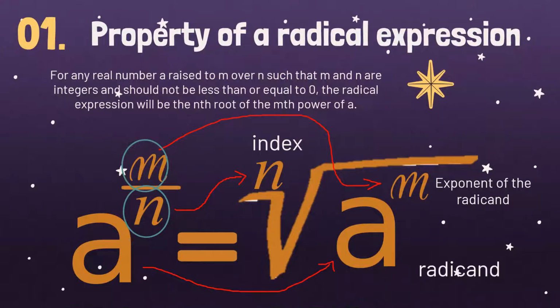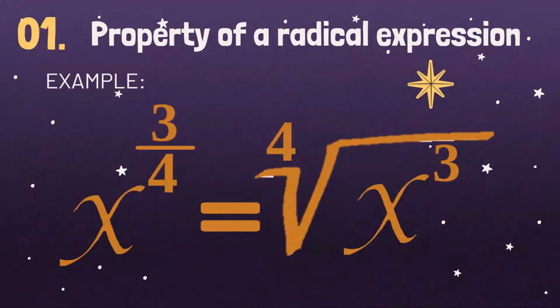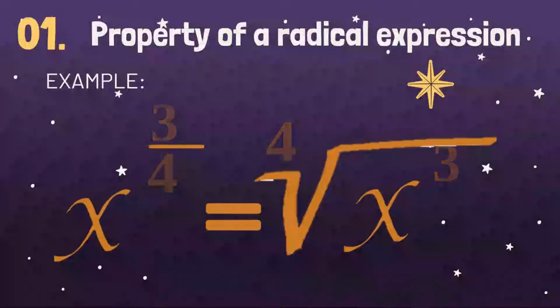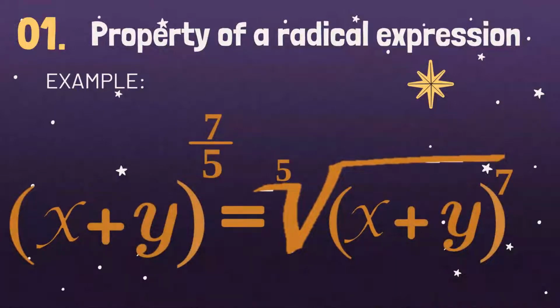Okay, let's have an example. x raised to 3 over 4. So the base of our exponential form will be our radicand, and the numerator will be the exponent of the radicand, and the denominator of the exponent will be the index. So the answer is the fourth root of x cubed.